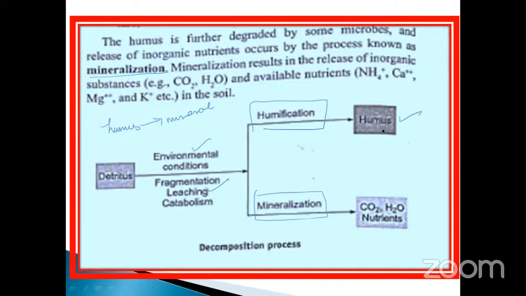As a result, it is converted through catabolic processes by microbial and enzymatic activity. As a result, the nutrients formed are inorganic substances, considered as carbon dioxide, water molecules, ammonia, calcium, magnesium and potassium.